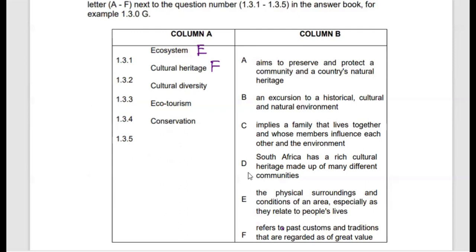South Africa has a rich cultural diversity made up of different communities. So the correct answer there would be D. Then if you look at ecotourism, 1.3.3, ecotourism is an excursion to historical, cultural, and natural environments, which would be represented by the letter B. Then conservation aims to preserve and protect a community and a country's natural heritage. That would be represented by the letter A. So conservation would be the letter A.